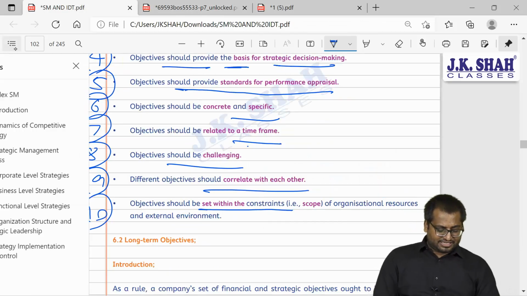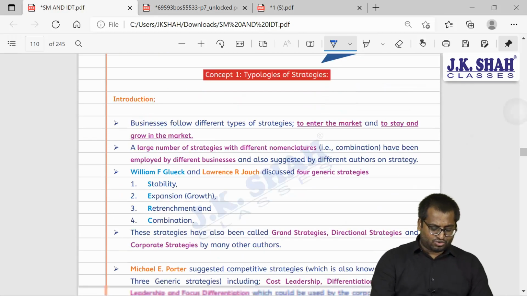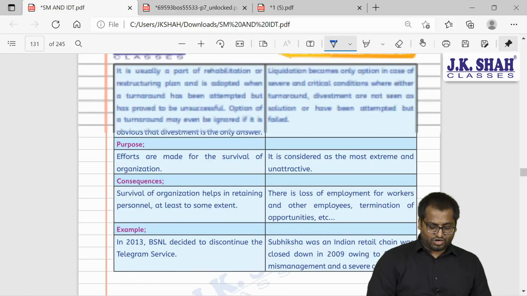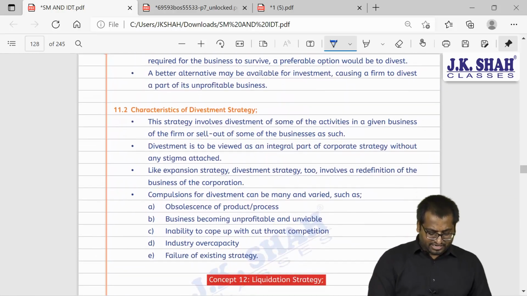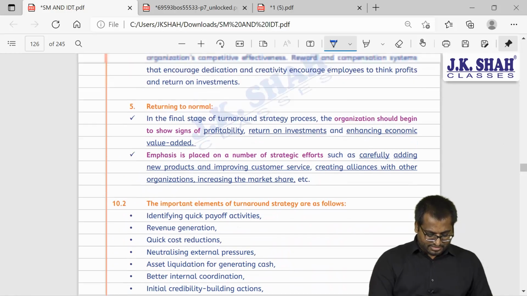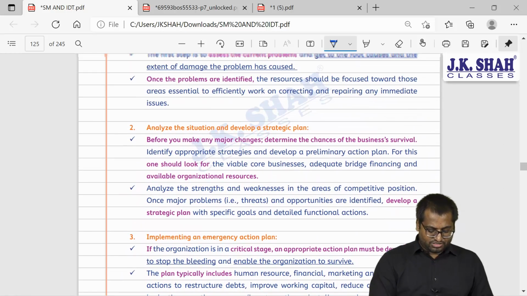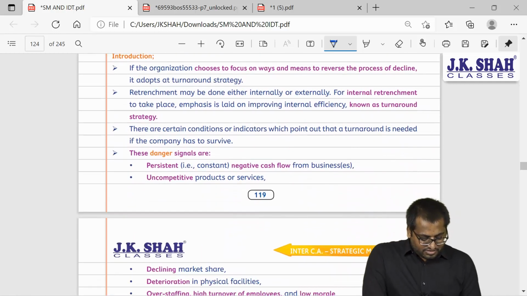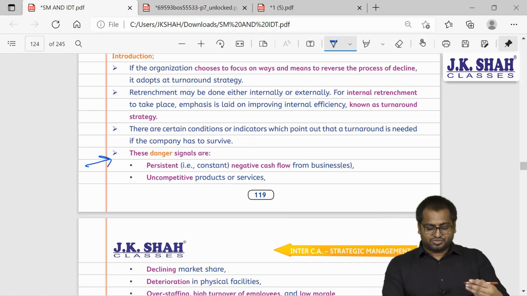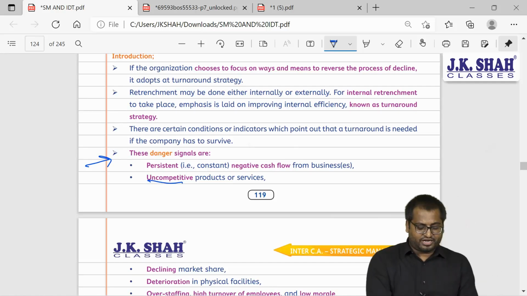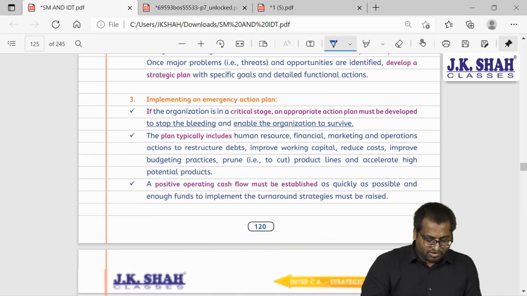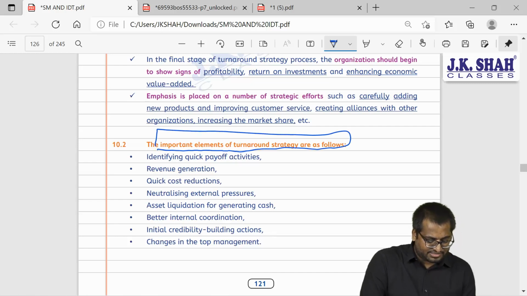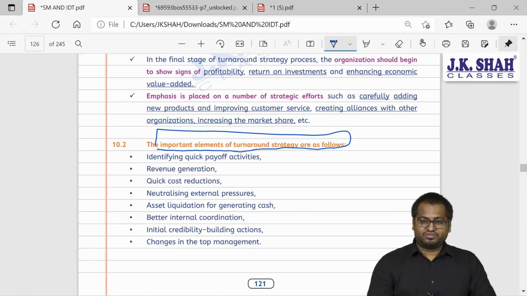So what should be the answer that we will write here? We will go to corporate level strategies. We will go right at the end and I will tell you what we will write. We will first write what is turnaround strategy. If you remember turnaround strategy, these were the indicators, the danger signals which were given to us in the question. Uncompetitive product, so this was given to us. So what will we write? We will write the action plan, the important elements of turnaround strategy, factors. So this is what we will try to do.